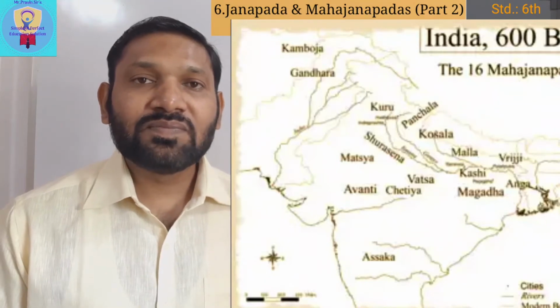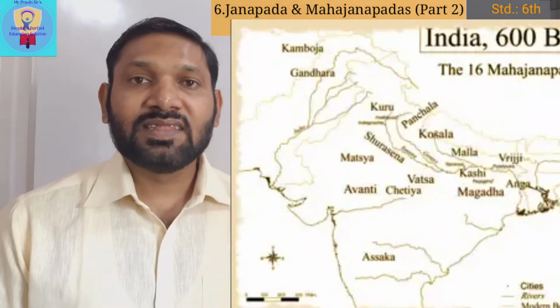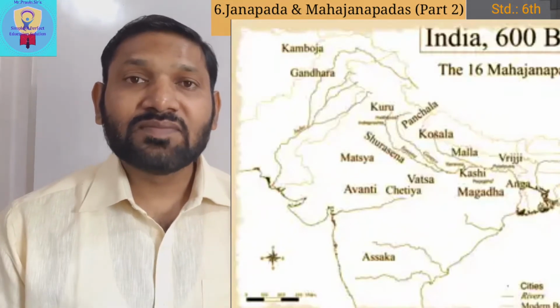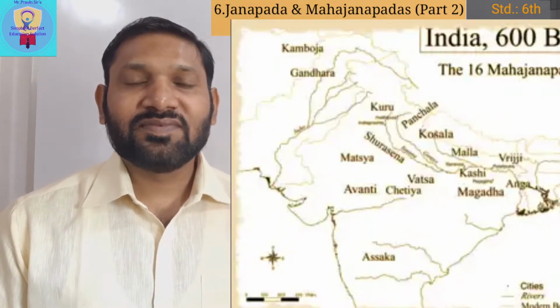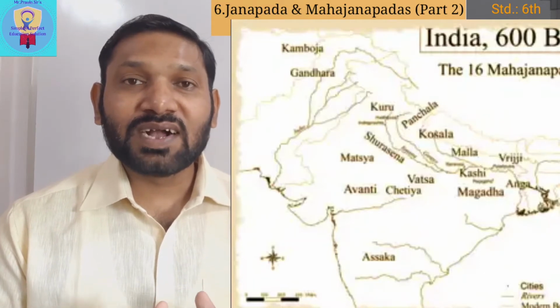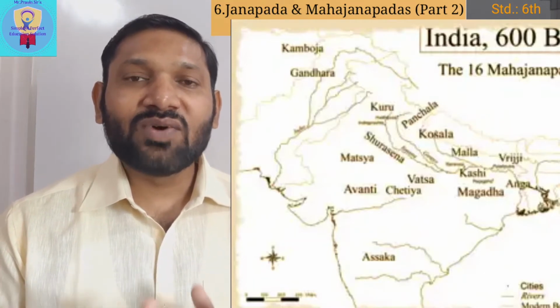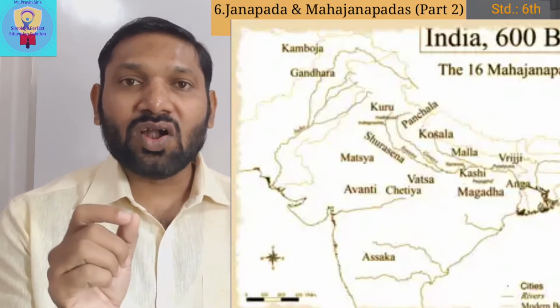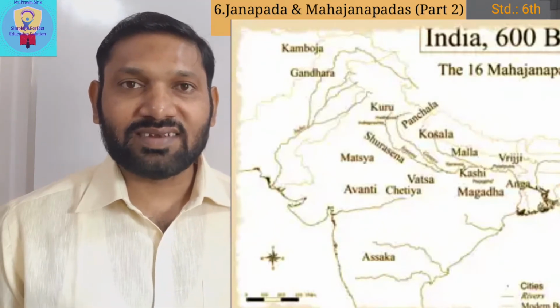Ninth, Shurasen, the modern name of Shurasen is Mathura. Tenth, Ashmak. Just now I told you that Ashmak was in Maharashtra, nowadays Aurangabad.